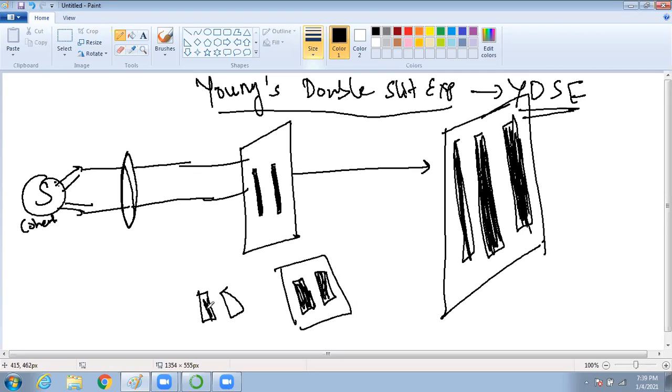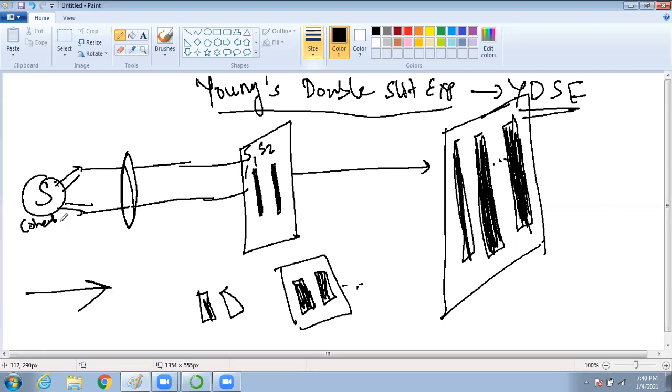He was completely surprised. How can it happen? There are two slits, S1 and S2. Light passed, so ideally we should get two lights, but it did not happen like that. It happened like this. Why? That was all about the theory that light is no more going straight. We studied ray optics, where light goes in a straight line, but now the light is no more traveling in a straight line. Then what happens?